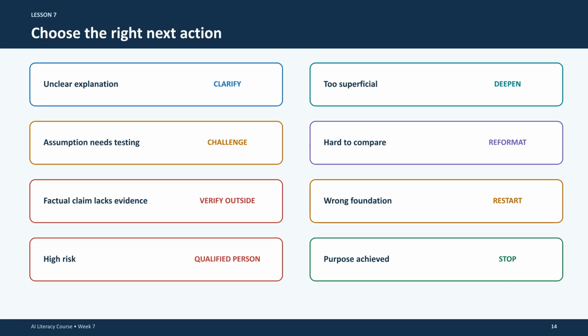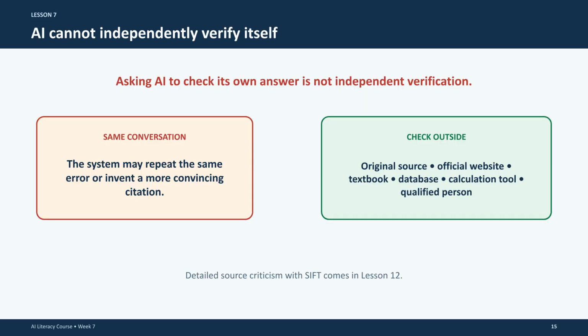Match the weakness to the correct action: clarify for confusion, deepen for superficiality, and challenge for testing assumptions. If you find significant factual gaps or high risk, verify outside the AI and consult experts where necessary. Finally, remember that the AI cannot verify itself. Asking it to double-check its own work within the same conversation is not independent. Always perform verification using external sources, like official websites, textbooks, or subject matter experts.